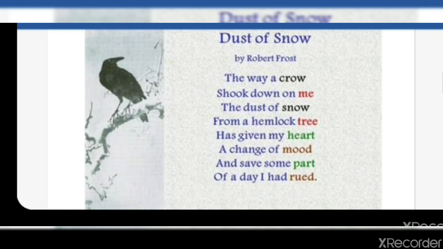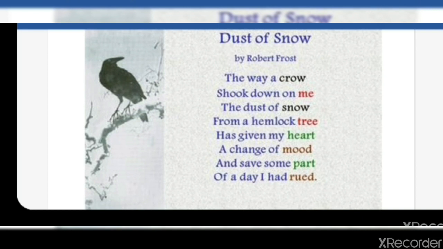Dust of Snow by Robert Frost. The way a crow shook down on me the dust of snow from a hemlock tree has given my heart a change of mood and saved some part of a day I had rued. So you can notice that the poem consists simply of two stanzas, and each of the stanzas is made up of 4 lines. So there are 8 lines in this poem.